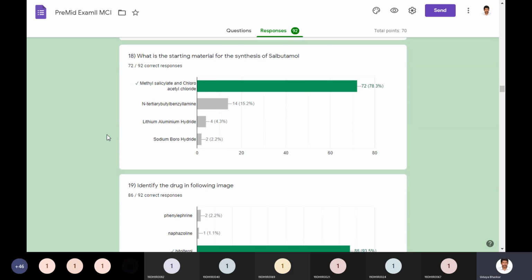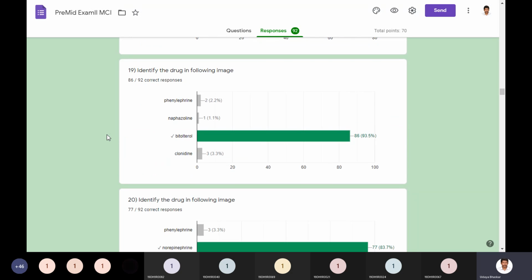What is the starting material for the synthesis of salbutamol? Methyl salicylate and chloroacetyl chloride are the starting materials for the synthesis of salbutamol. The other things are just made up for options.